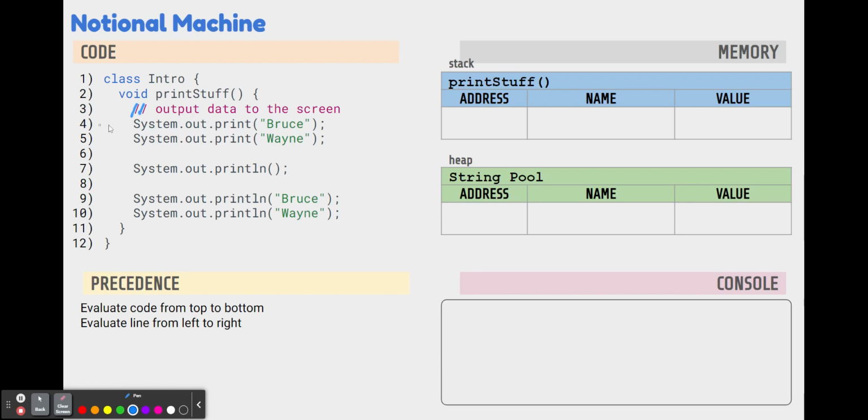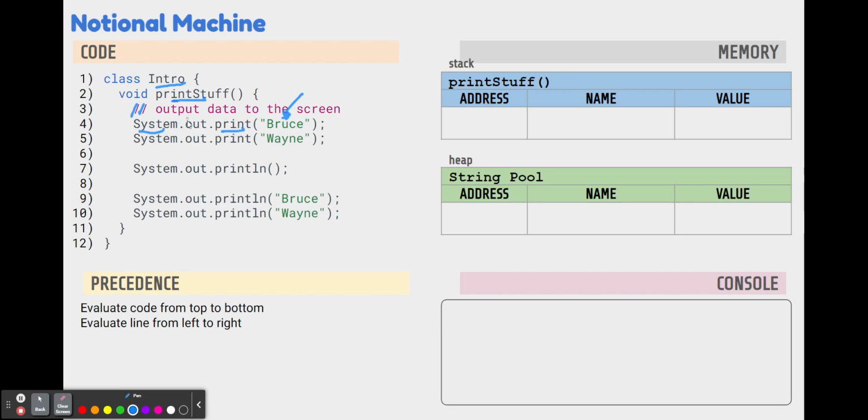Moving on to line 4, we see system.out.print. Now, print is another method. It's not a method that we wrote, it's a method that somebody else wrote that we can use. And it also belongs to a class. It belongs to a class called system. Just like our print stuff method belongs to a class called intro. And we need to tell it what we want to print. So we can see inside the parentheses, we see Bruce.